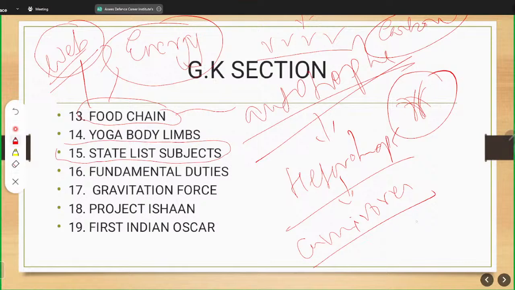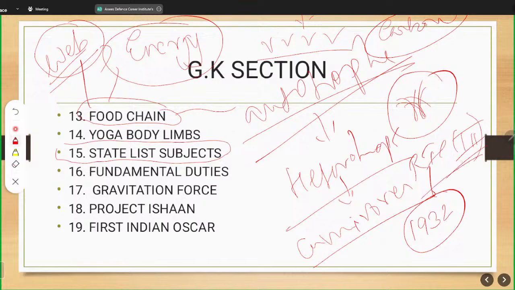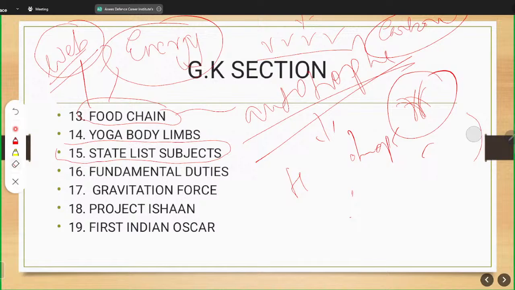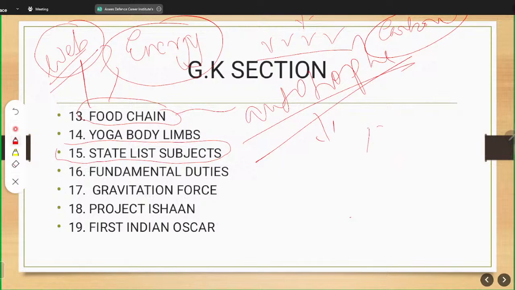You all must be knowing in the year 1932, there was the third round table conference, in which the Congress did not participate. And the result of this round table conference was that we came to know a concept known as the Government of India Act of 1935. Now, in this act, there were various subjects which were divided into three lists: the central list, the state list or provincial list, and the concurrent list.